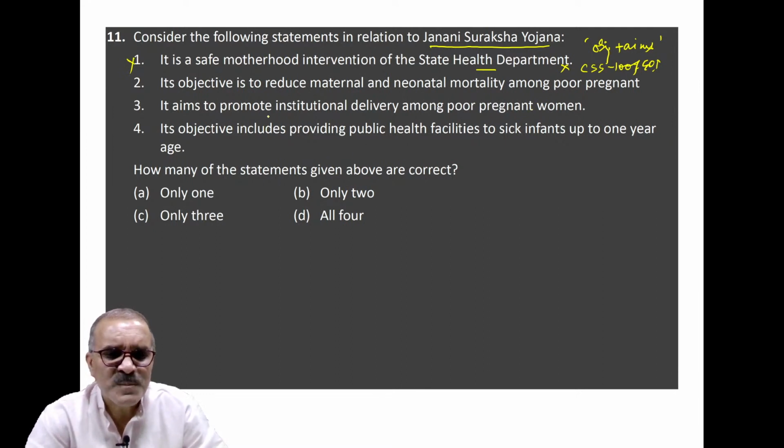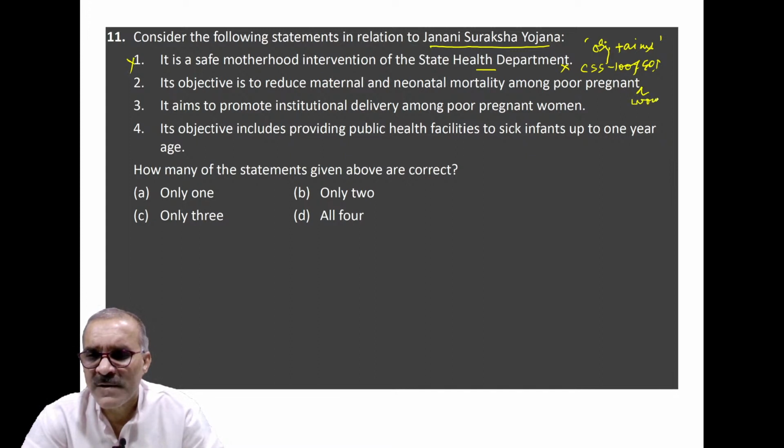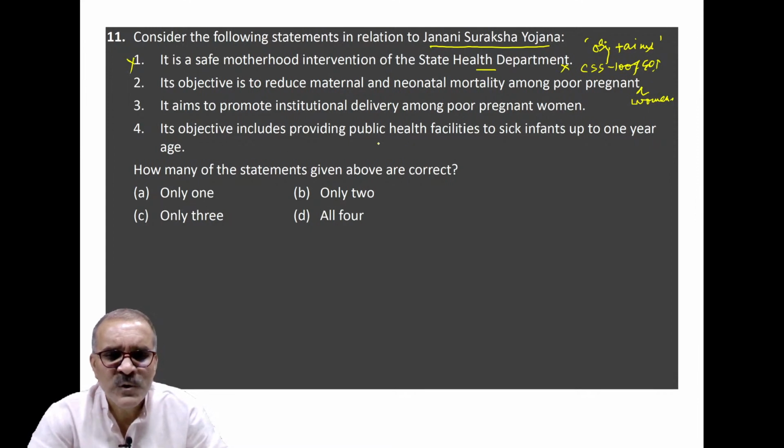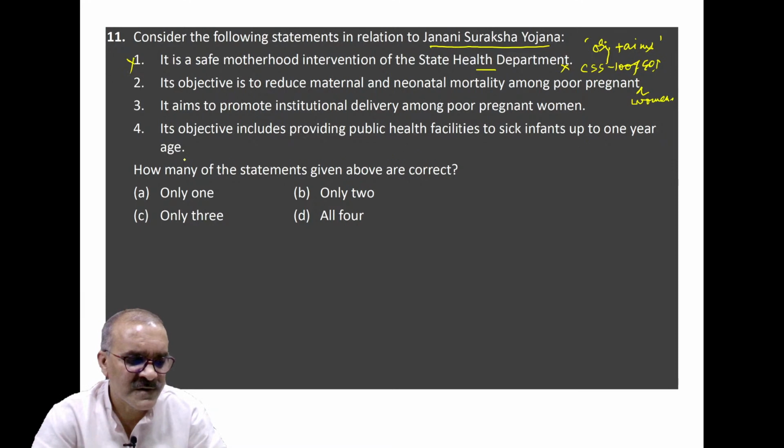It aims to promote institutional delivery among poor pregnant women. Here you add a word, that is women. Clear? Its objective include providing public health facilities to sick infants up to 1 year of age. This looks incorrect to me. Okay. So statement 1 is incorrect. Statement 2 and 3 are correct.